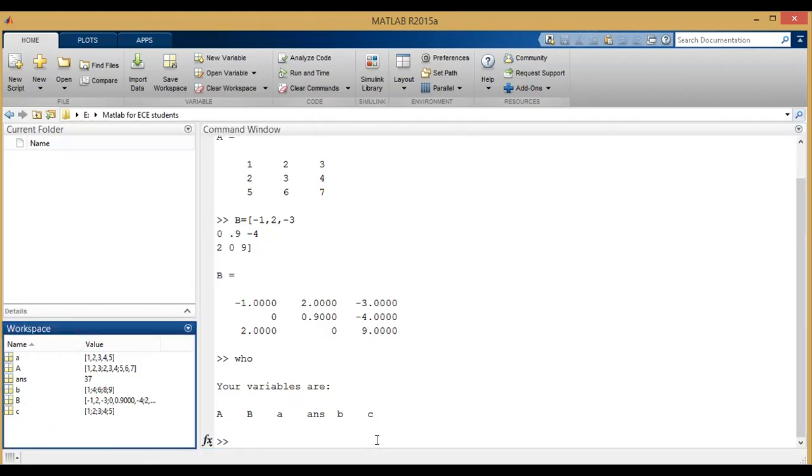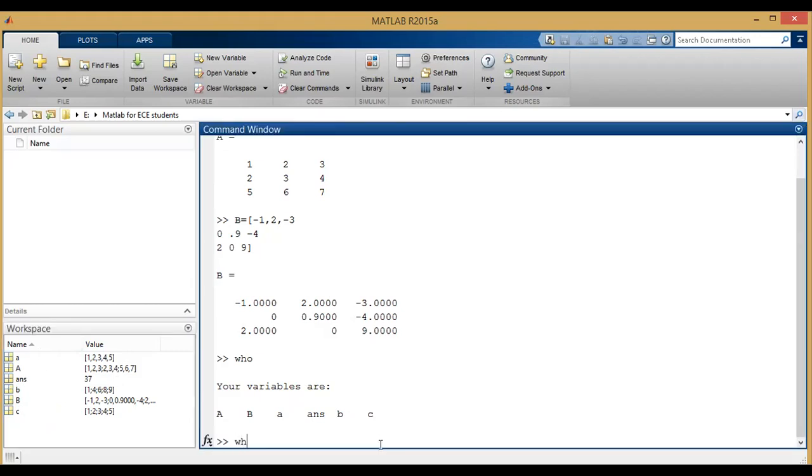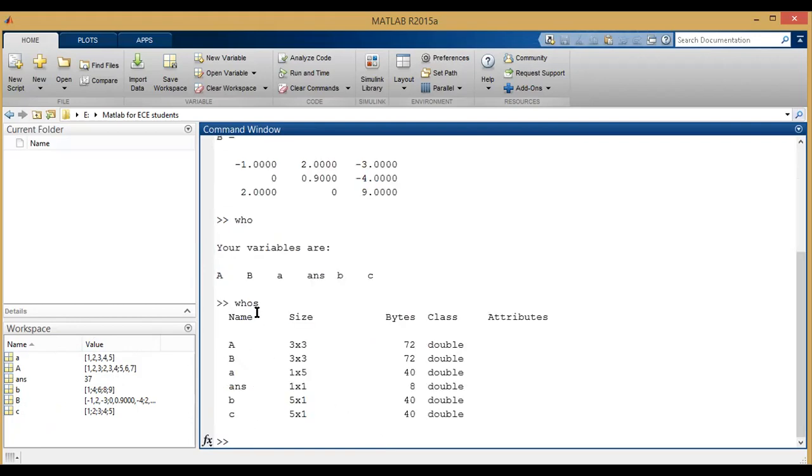Now, if you want the complete information about the variables, you have to use whos. Type whos, click enter. Now we'll get the size of each variable, how many bytes it is using, and the class of each variable. The complete information about each variable is displayed by typing whos.